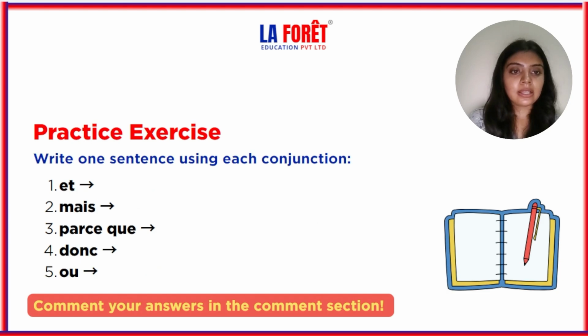Now one more. Write one sentence using each conjunction. You have to make sentences with these conjunctions. First is et, which is and. Next is mais, but. And third is parce que, because, donc, so, and ou, or. Now comment your answers in the comment section by making different sentences from these conjunctions, and also let us know if you have any problem in doing so. You have to create one sentence with each conjunction, so it will be 5 sentences.